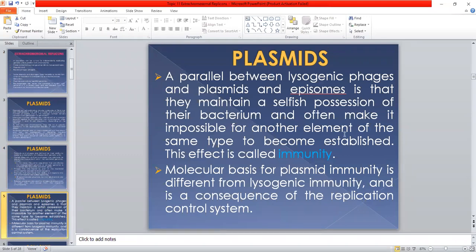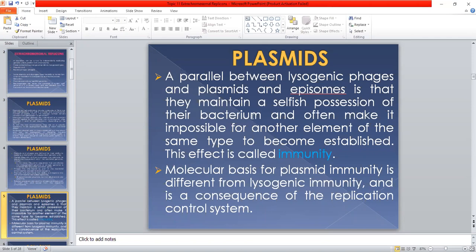A parallel between lysogenic phages, plasmids and episomes is that they maintain a selfish possession of their bacterium and often make it impossible for another element of the same type to become established. This effect is called immunity.